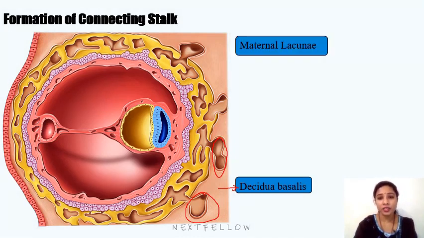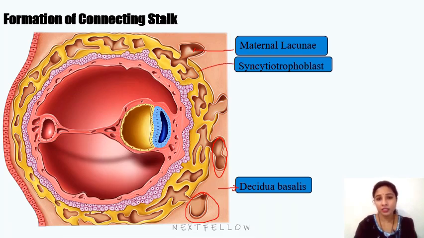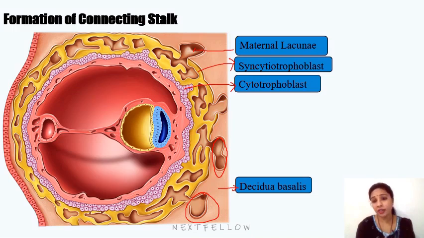So these are maternal lacunae. The yellow one is the syncytium, the syncytiotrophoblast, which contains lacunae of the fetus. This is the cellular component, cytotrophoblast, which is highly proliferating, which divides and forms syncytium or syncytiotrophoblast.